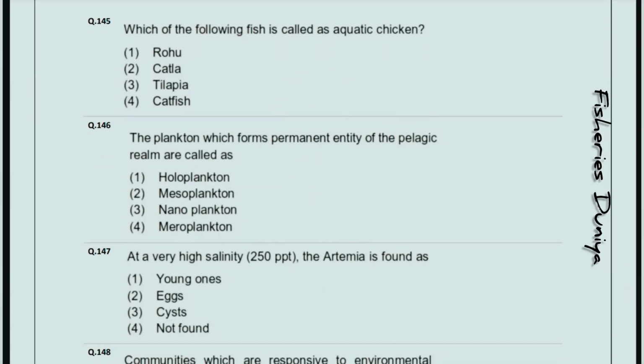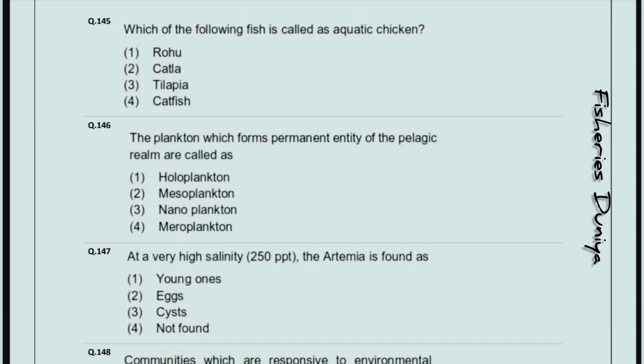Which of the following fish is called as aquatic chicken? So the correct answer is option number 3, tilapia. The plankton which forms permanent entity of the pelagic realm are called as. So the correct answer is option number first, holoplankton.